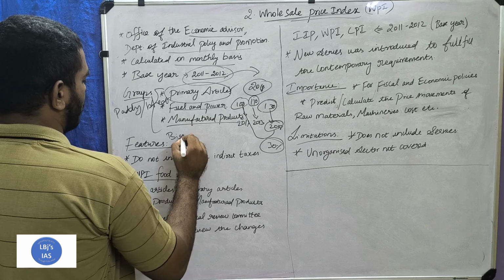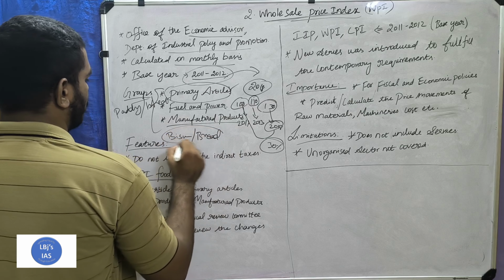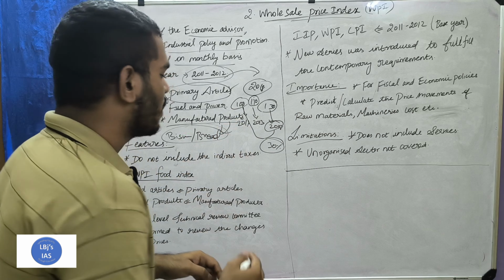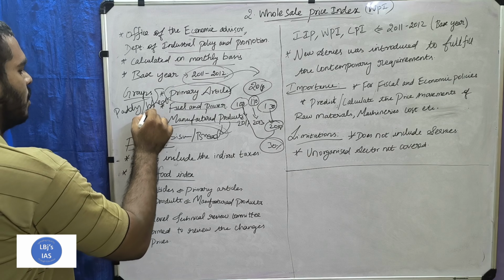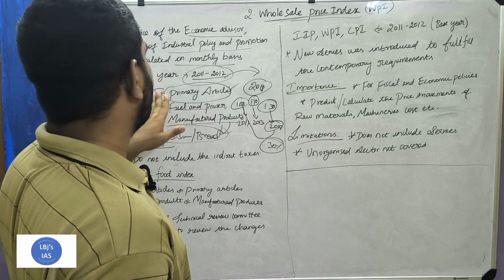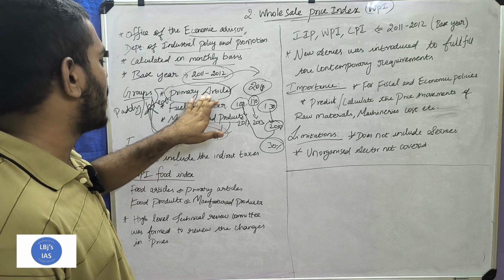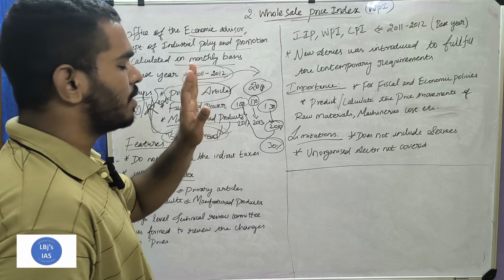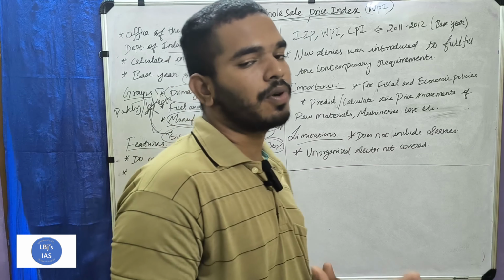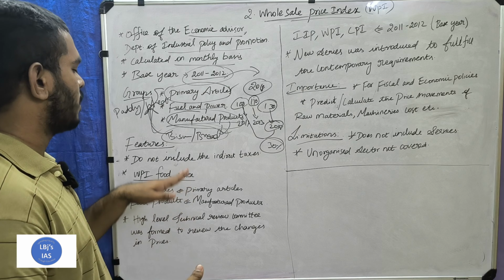Take a biscuit packet or bread. Biscuits or bread are manufactured products, manufactured from wheat and paddy flour. So paddy or wheat are primary articles, and biscuits and bread are manufactured products. After a production process, wheat becomes biscuit or bread.